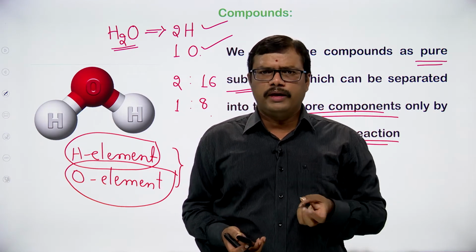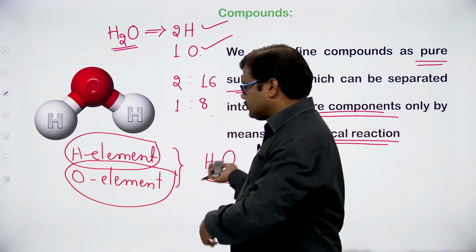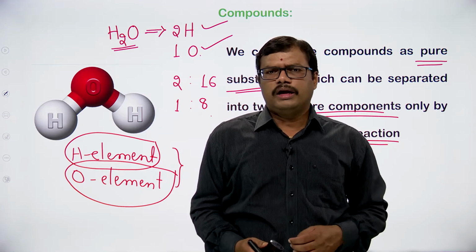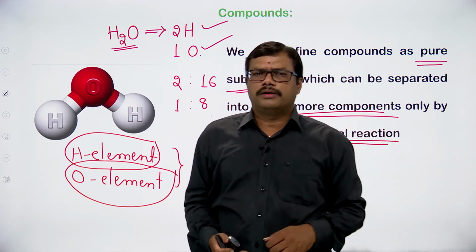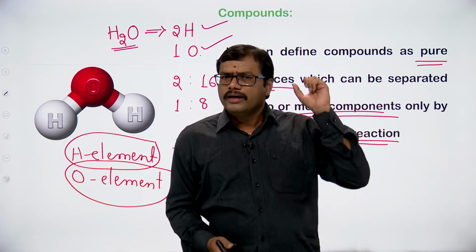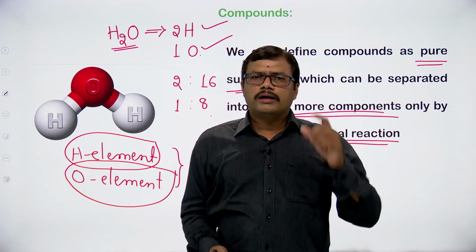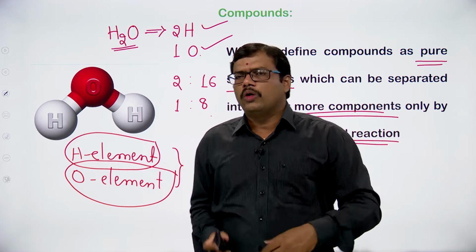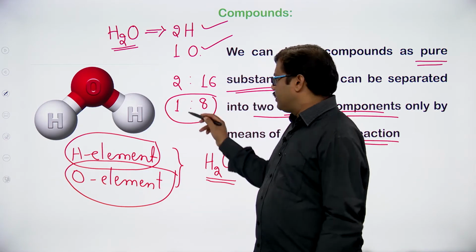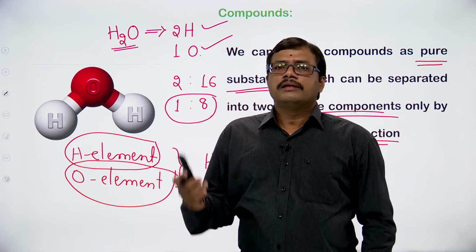So whatever may be the source from which we get water, if I am collecting pure water from the rain, or if I am preparing pure water in the laboratory by reacting hydrogen and oxygen, or we can get the water from ground water, or sea water, pure water I am saying, whatever may be the source you are collecting the H2O, water will have the same formula H2O, and the ratio between the mass of hydrogen and oxygen is always 1:8. So the ratio will remain constant.